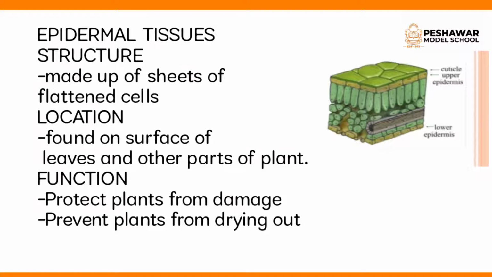These are made up of sheets of flattened cells. Flattened means flat. These tissues are located on the surface of leaves and other parts of a plant. The function of epidermal tissue is to provide protection to the plant from damage and to prevent the plant from drying out.